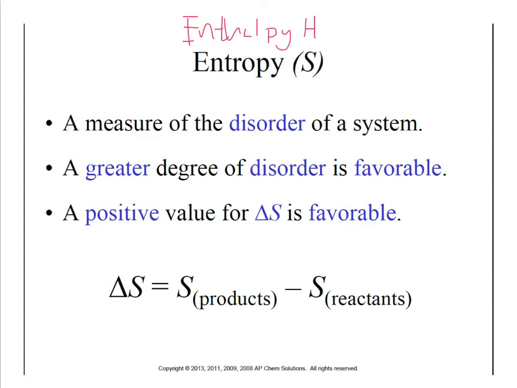So a greater degree of disorder is more favorable. A positive value for delta S, that would be more disorder, and so that would be favorable. And just like enthalpy, we measure this in a delta version. So the change in enthalpy for a reaction would be the enthalpy of the products minus the enthalpy of the reactants. So the amount of disorder for the products minus the amount of disorder for the reactants. And so nature does tend towards disorder.